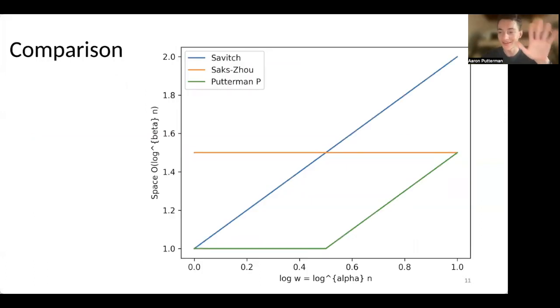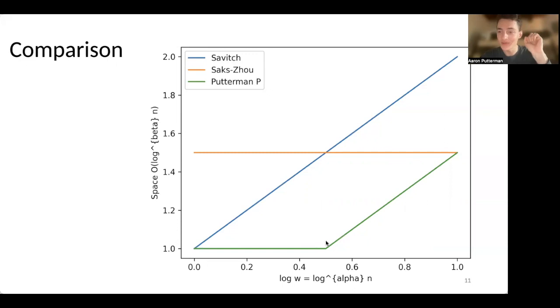So just to see exactly what these parameters look like, in this orange line, we've plotted Saks-Zhou. So this is getting exactly this log to the 3/2 n space, regardless of what the width w is, as long as the width w is sufficiently small, as is plotted in this image. Savitch has log n times log w, plotted in this blue line. And for us, plotted in this green line, is our square root log n times (square root log n plus log w).